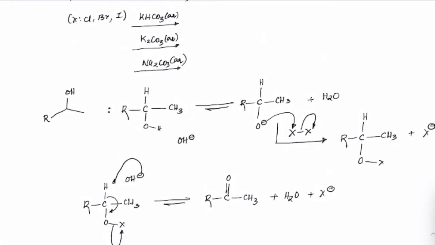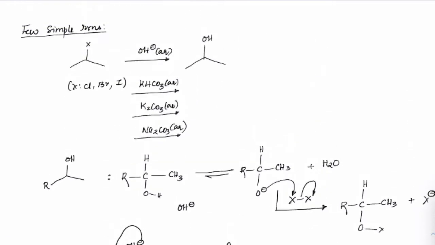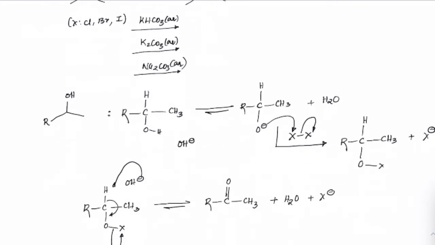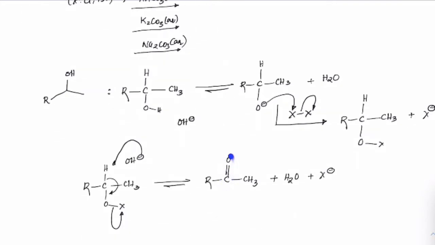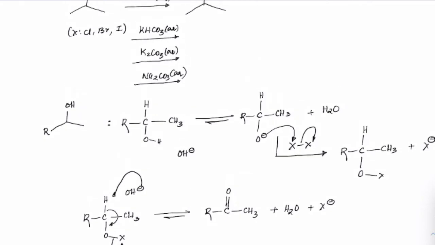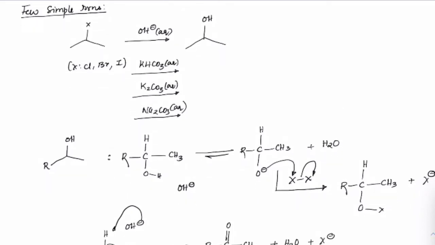So if you observe, the conclusion is whether I start with a halide or with an alcohol, we will end up with a ketone or an aldehyde if you react with OH minus and X2, right? So just make a note of that. This fundamental is very important because henceforth we will directly deal with aldehydes and ketones. But you should know in the background what happens if we take halides or halogens.